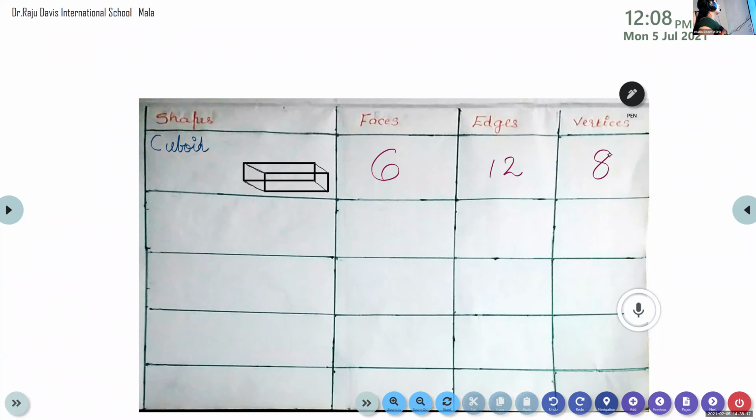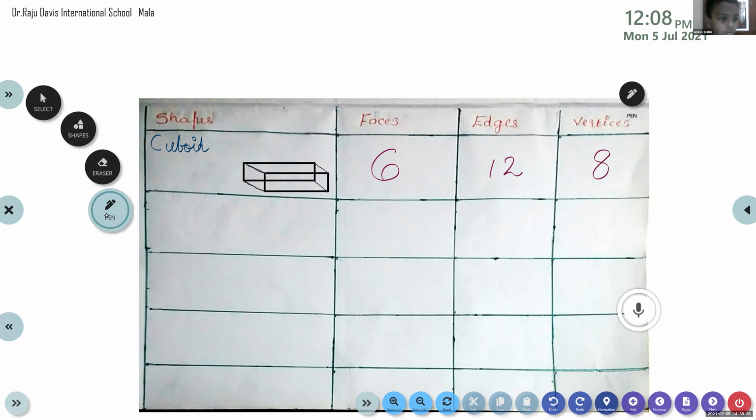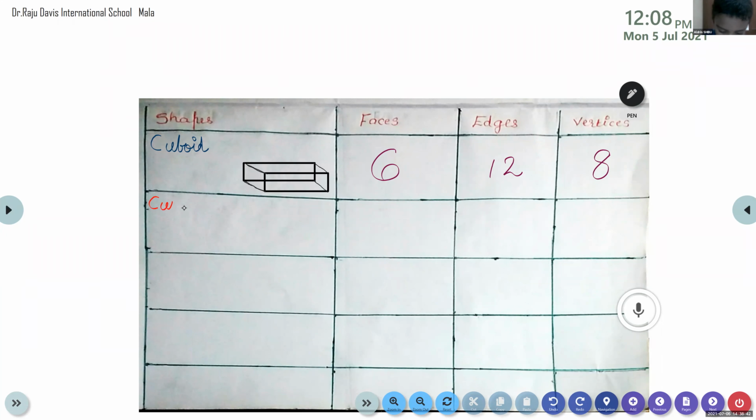Now let us draw a cube. Are you all ready? Yes, ma'am. So you can write the heading: Cube, C-U-B-E.